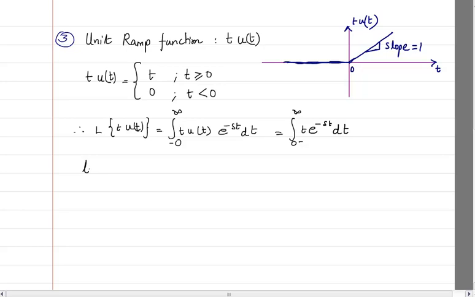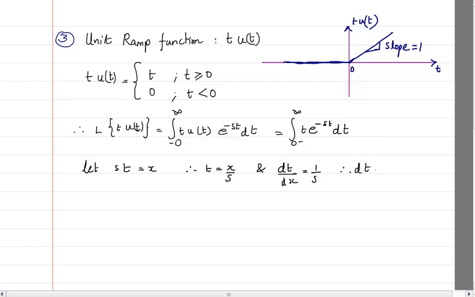So let st be equal to x, therefore t will be equal to x by s, and differentiating t with respect to x, I will get 1 by s.